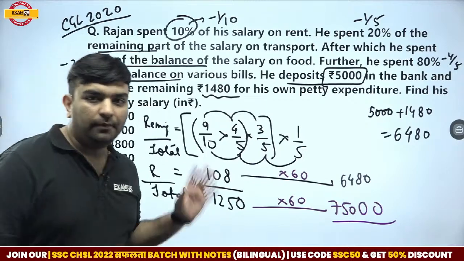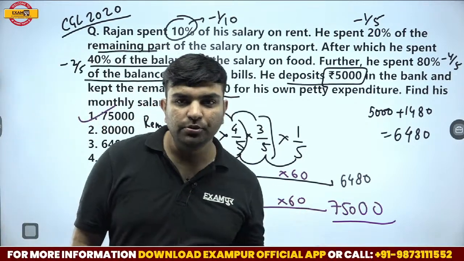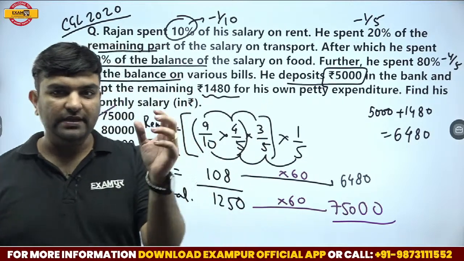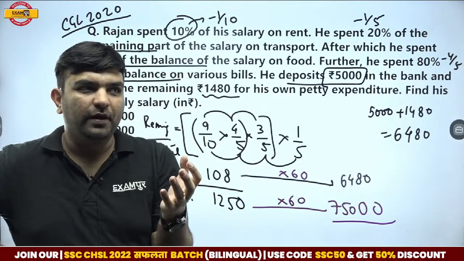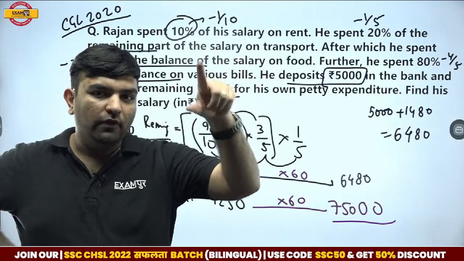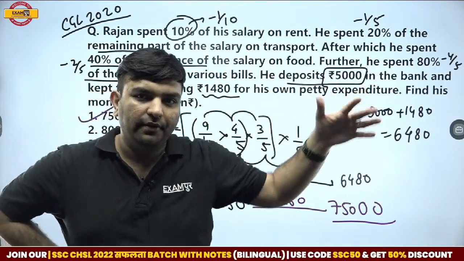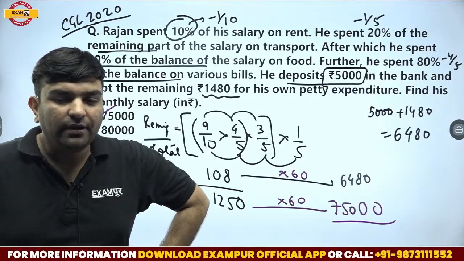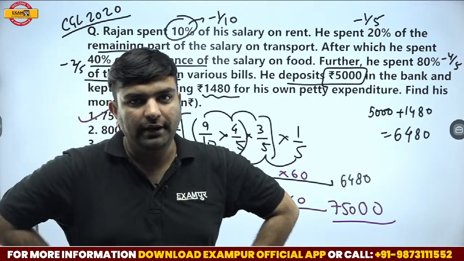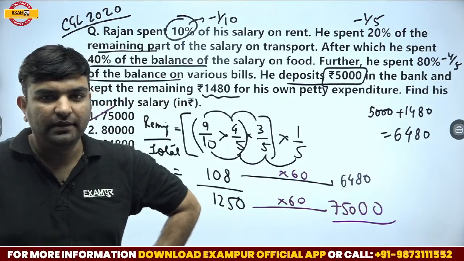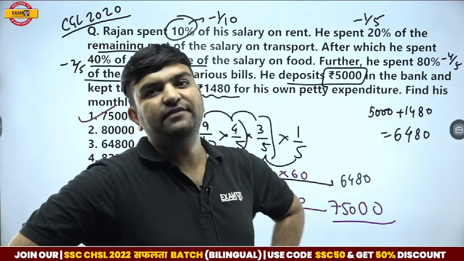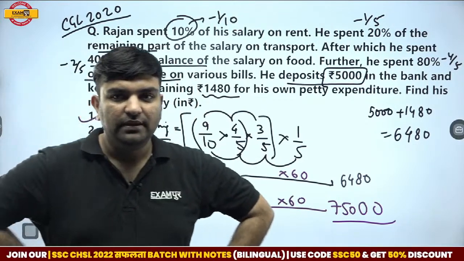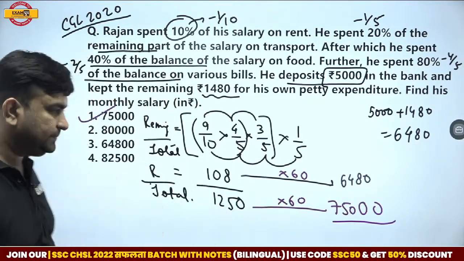Thank you. But guys, this successive method you can only do if it is always over the remaining. If one part is of the total, then you will go for the round method, 100, 120. If the entire question is about 80% of the remaining, 20% of the remaining, 30% of the remaining, it is called successive. Then you would definitely go for it.